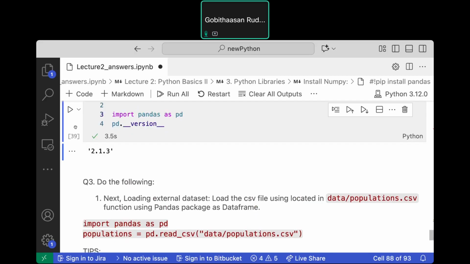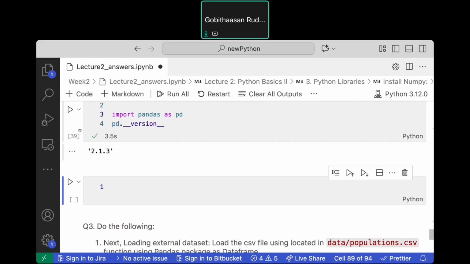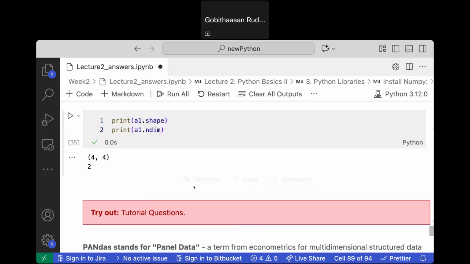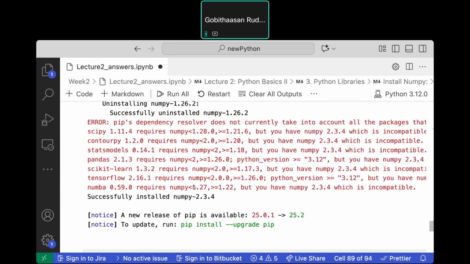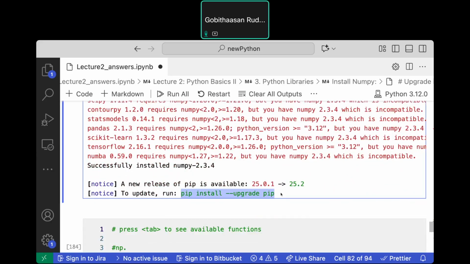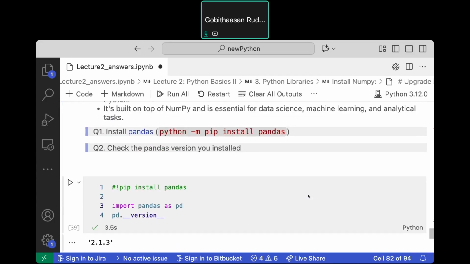Okay, so we can always upgrade. Upgrade is very easy as well. So I want to upgrade. Just copy paste the code: pip install --upgrade pandas.